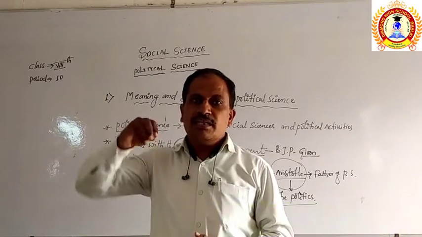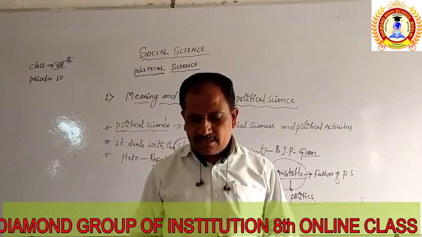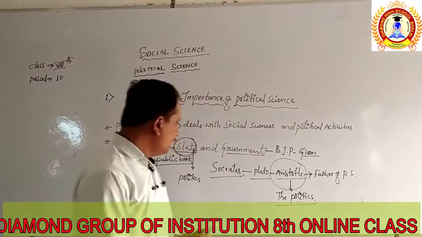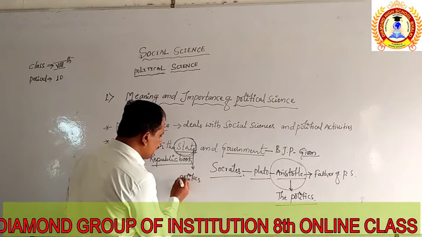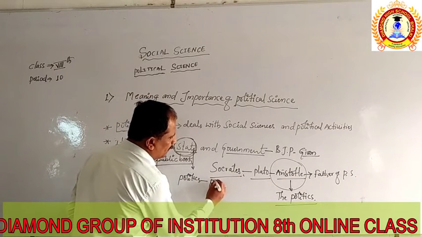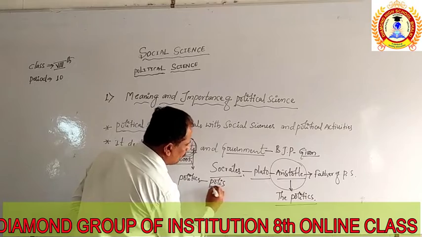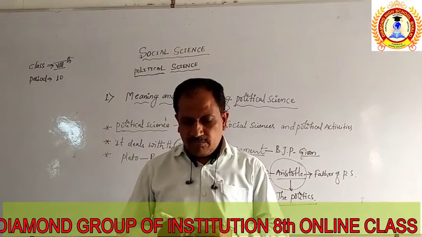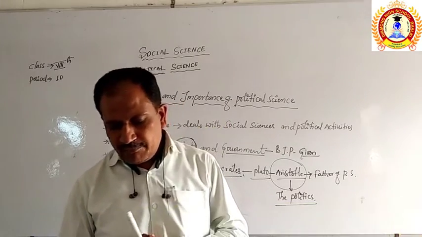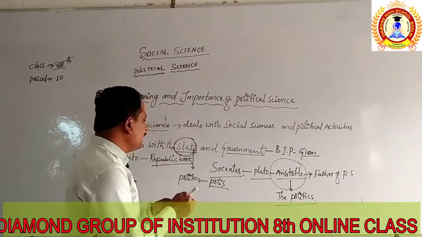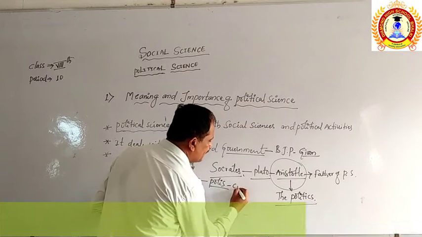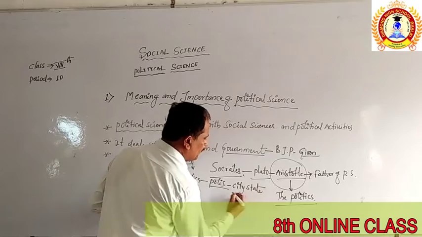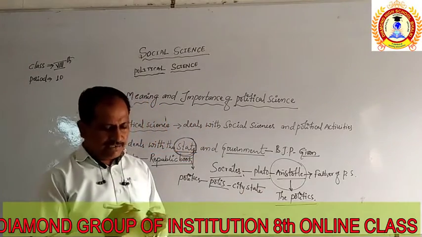The term politics is derived from the Greek word polis, which means city-state.